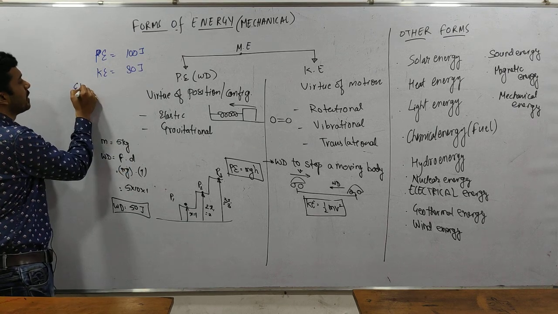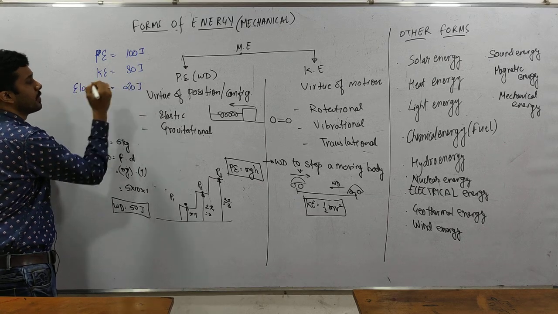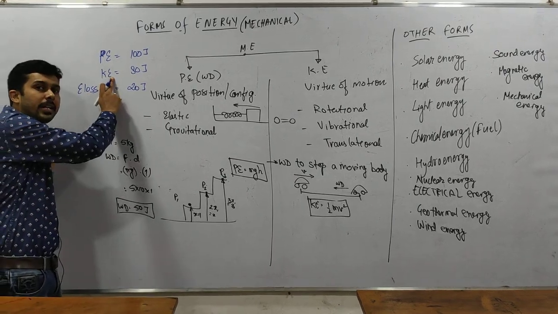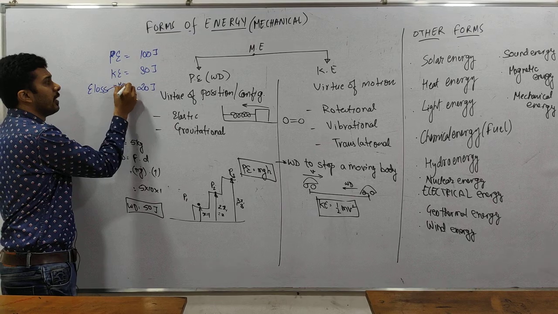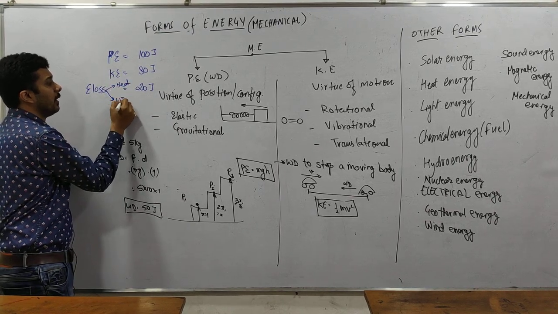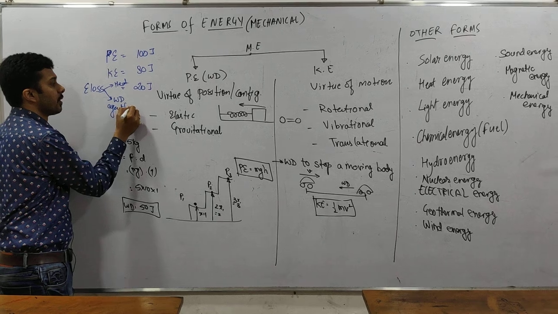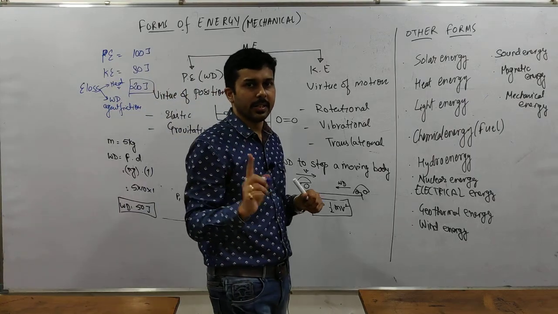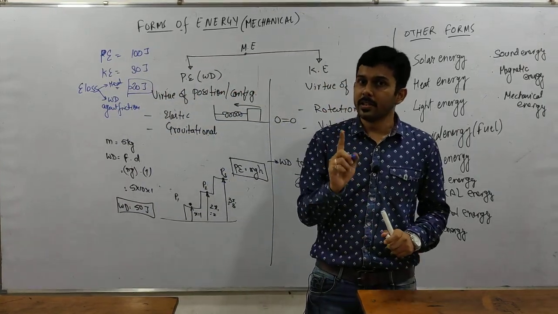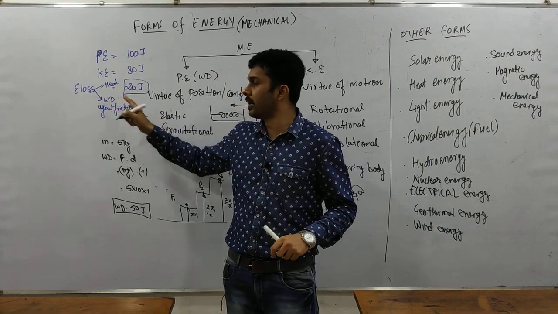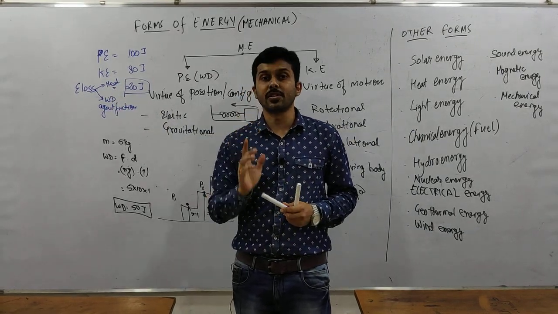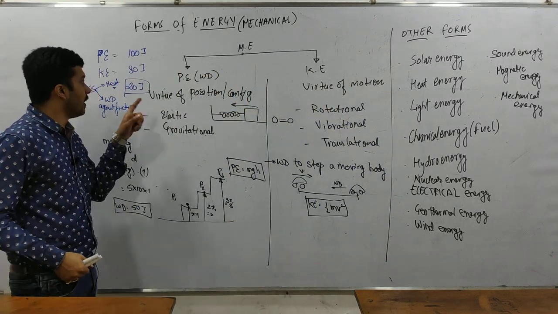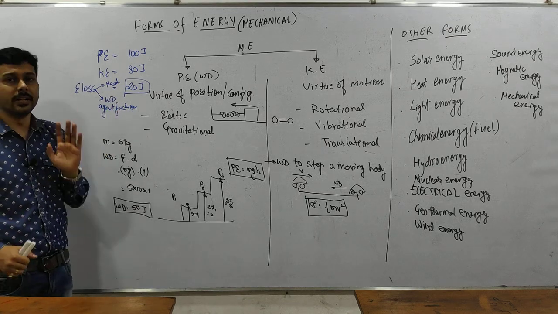So tell me, how much energy loss was there? 20 joule. Actually, that energy is not lost. This energy is lost from kinetic energy, but it is converted to heat. It is converted to work done against friction. Always remember, the energy lost is not really lost. It is the energy which is not used, and it is used in a lower form of energy. This is called energy degradation. What is it called? Energy degradation. When energy degrades itself into the non-useful form, we say energy is degraded.